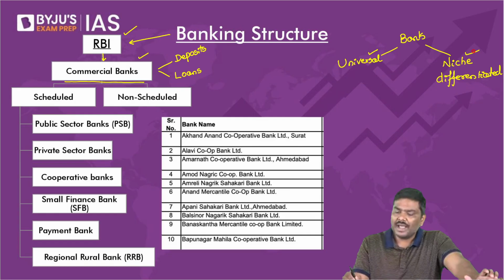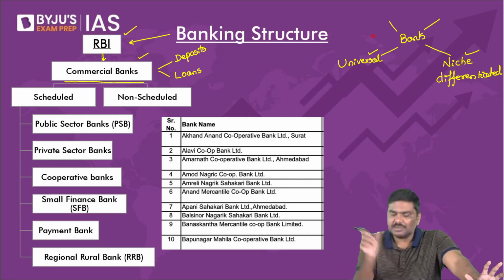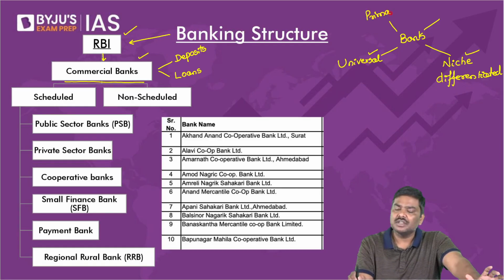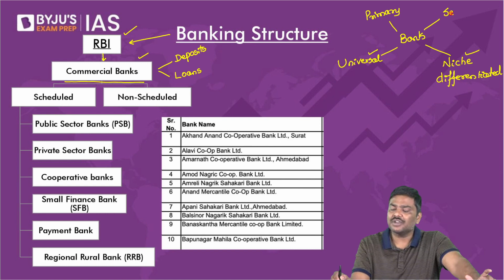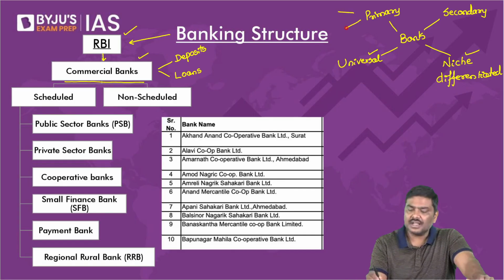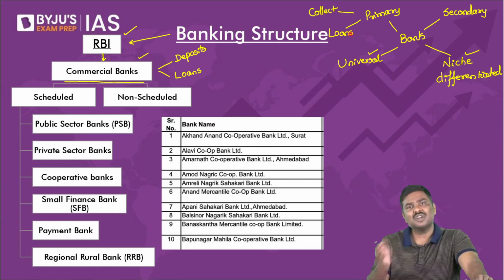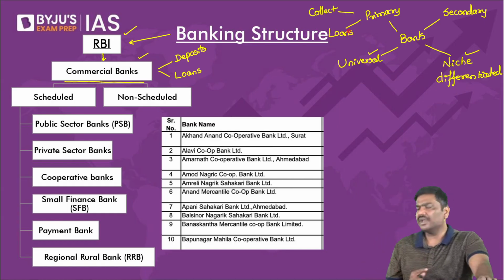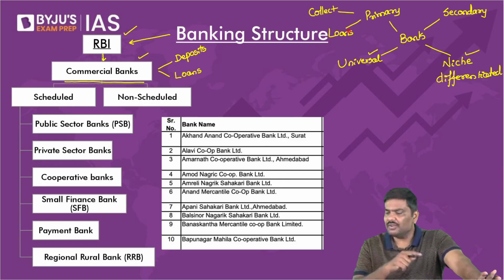Whenever you talk about a bank, there could be two types of functions. We generally divide them into primary functions and secondary functions. Primary functions means collect deposits from the people and give loans. They will use the term loans or advances, one and the same. Okay, collect deposits and give loans.